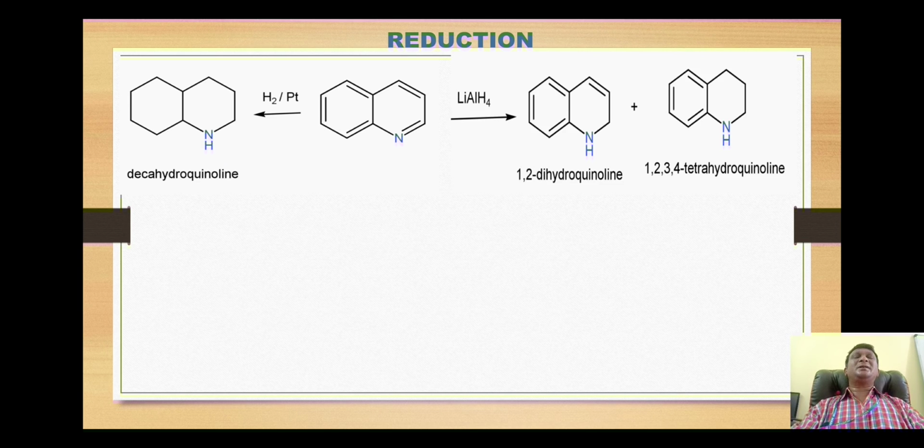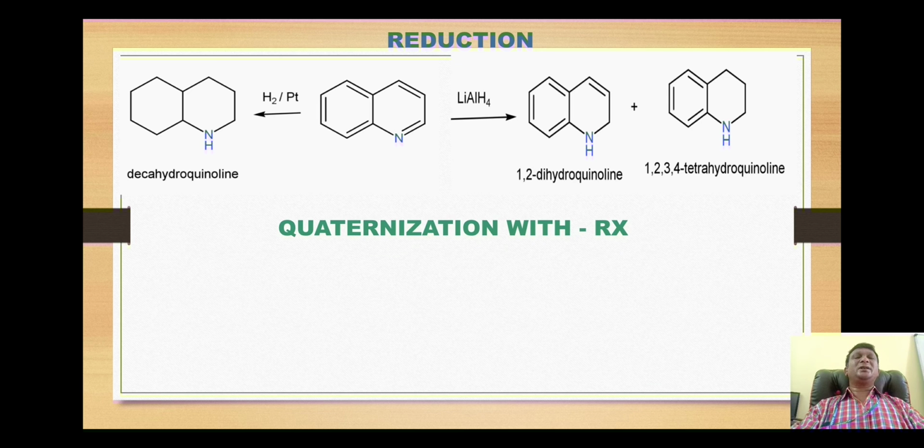Now when the reduction takes place with lithium aluminum hydride, firstly we will get 1,2-dihydroquinoline, and then we have another product, that is 1,2,3,4-tetrahydroquinoline. That means in case of lithium aluminum hydride, only the pyridine ring undergoes reduction.